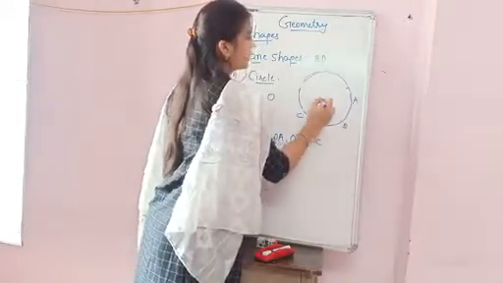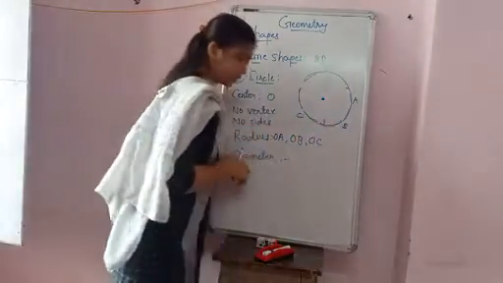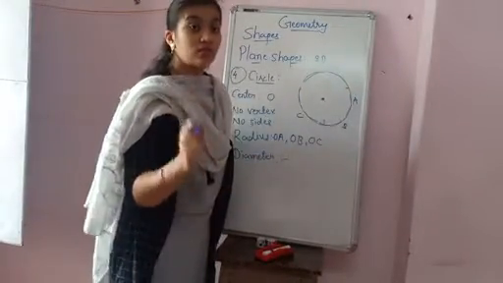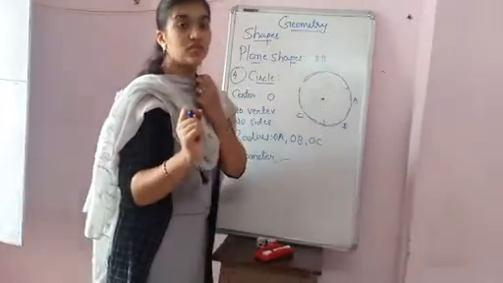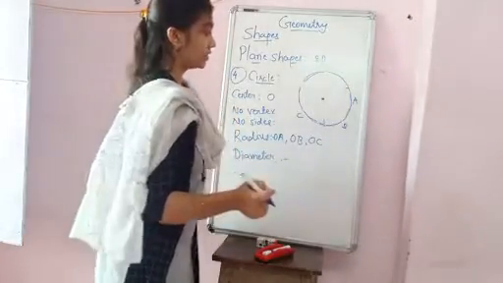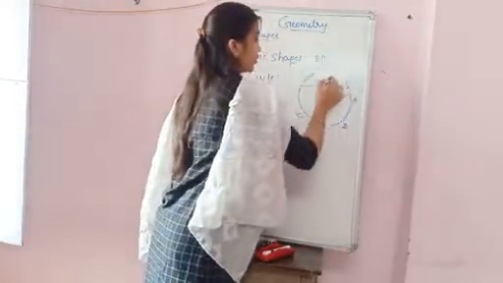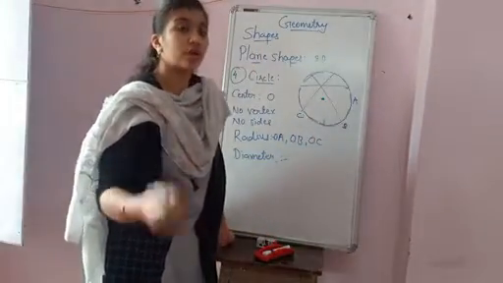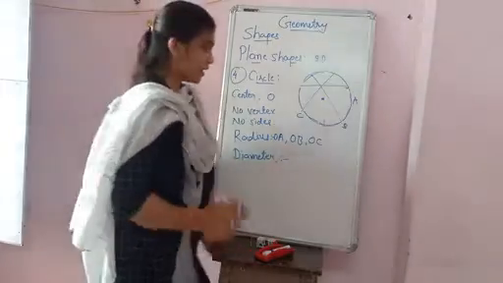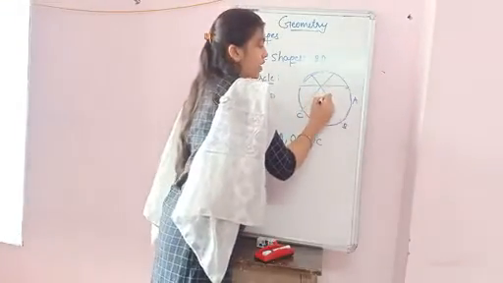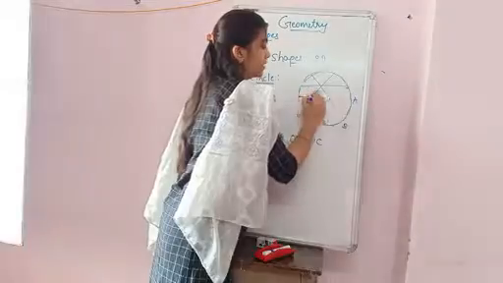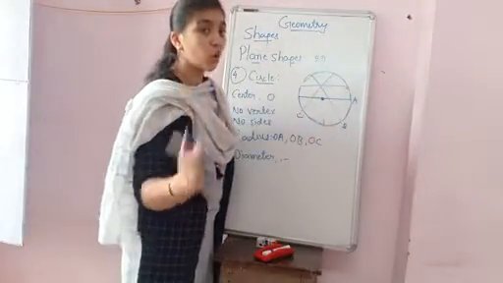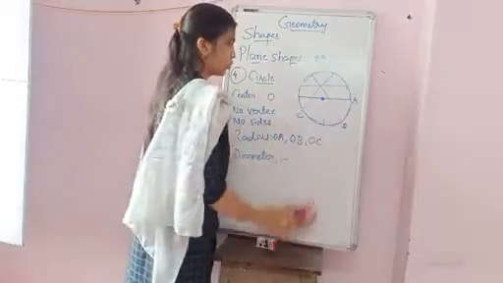This is the center, right? As I told you, in the diameter, whenever you draw a line and it passes from the center of this circle, it is called the diameter. You draw a line here, here, here. These all are not a diameter or a radius. Whenever you draw a line which passes through the center of the circle, that is called the diameter. अगर वो center में से pass हो रही है तब भी उसको हम diameter बोलेंगे.